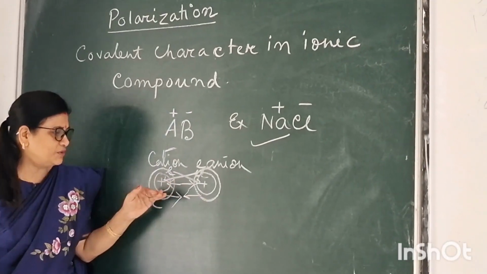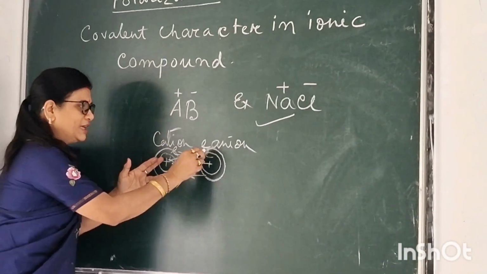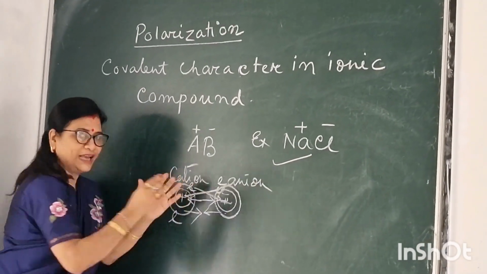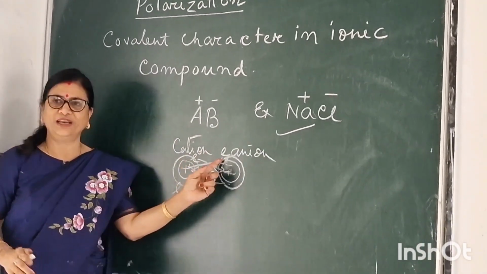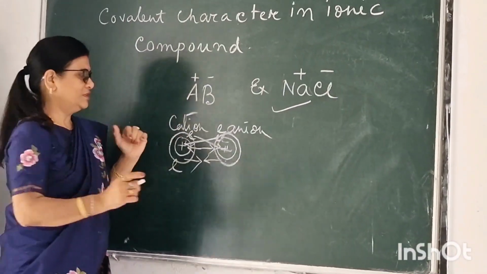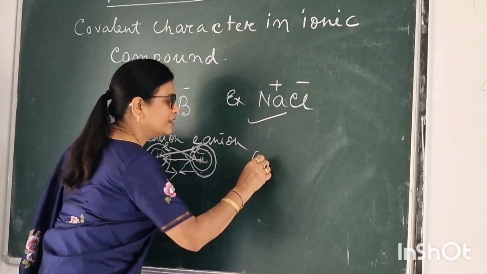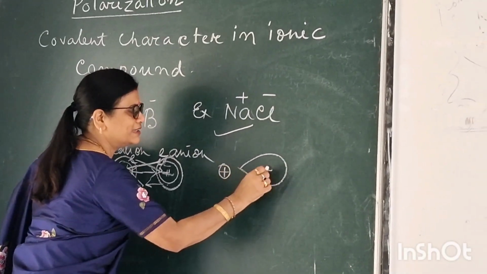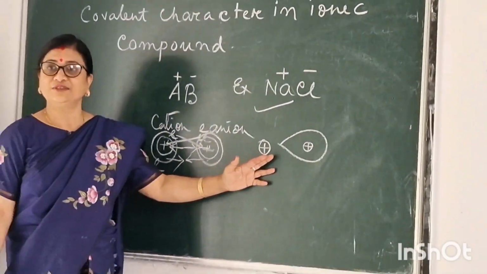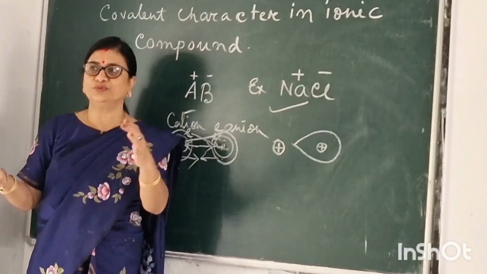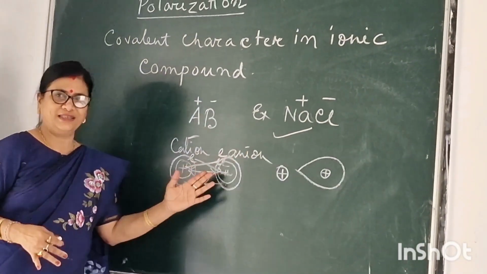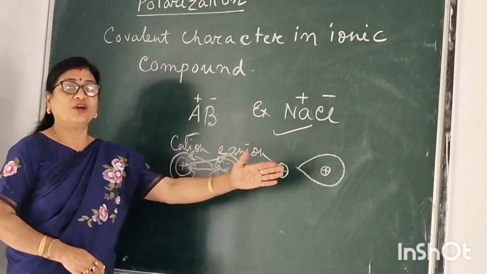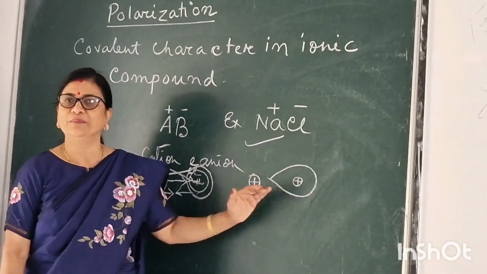The nucleus repels the nucleus, the electrons repel the electrons, and the nucleus attracts the electrons. Suppose after some time the size of the anion will be like this. That means the size of the anion is distorted due to the attraction between these. This is called polarization of the anion by the cation.